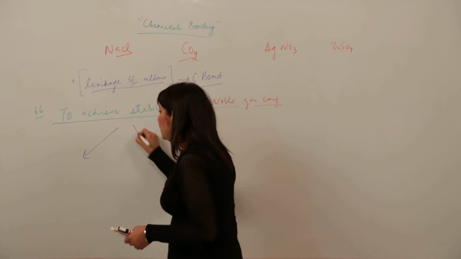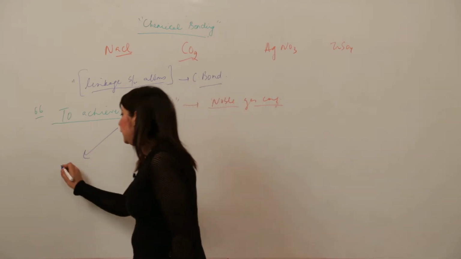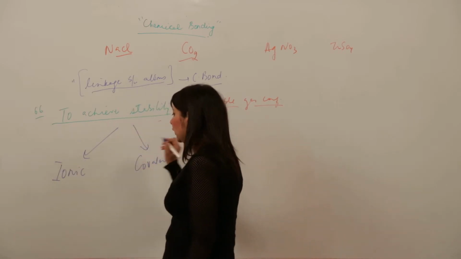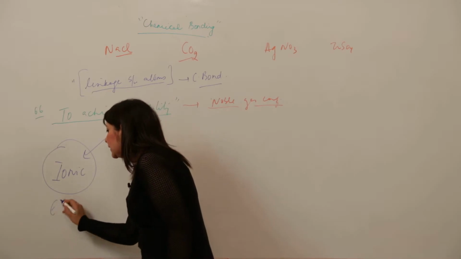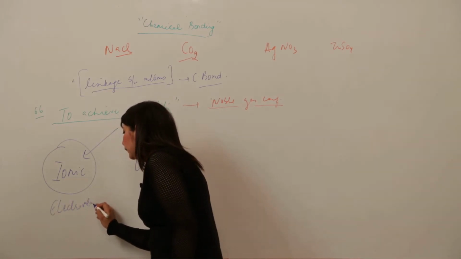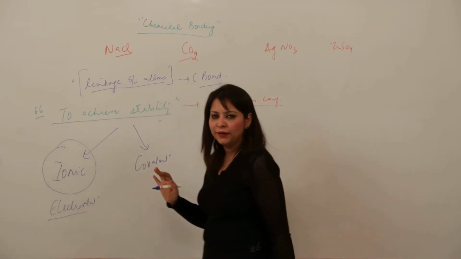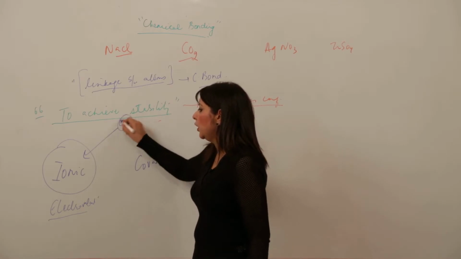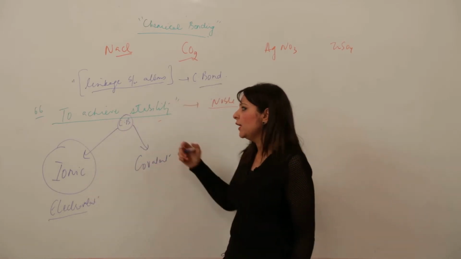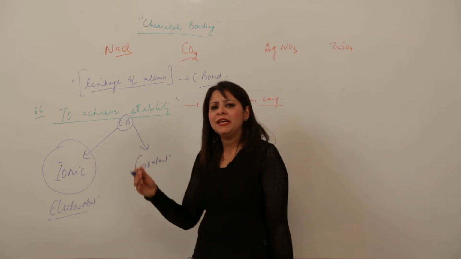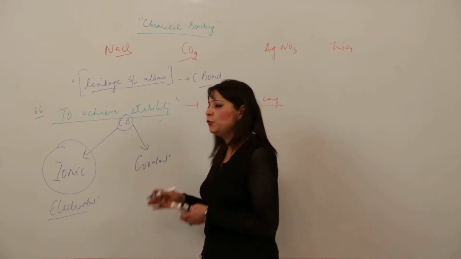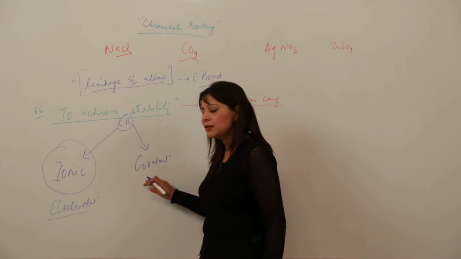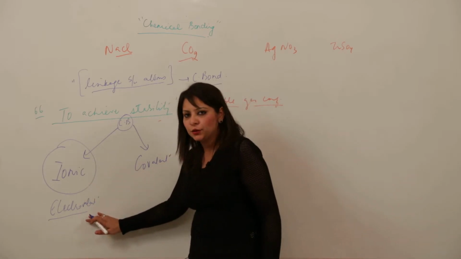There are two methods to form a bond: one is the ionic bond and the other is the covalent bond. The ionic bond is also called the electrovalent bond. There is no other name for the covalent bond; we use it as such. There is one more bond, the coordinate bond, but that we will take up in a higher class. For the moment, just focus on these two kinds of bonds. One is ionic and the other is covalent. Ionic is also called electrovalent, right?